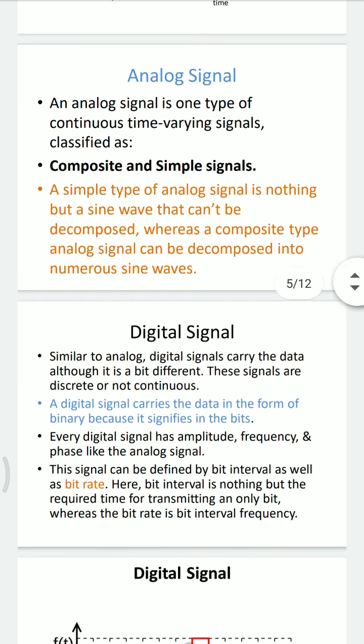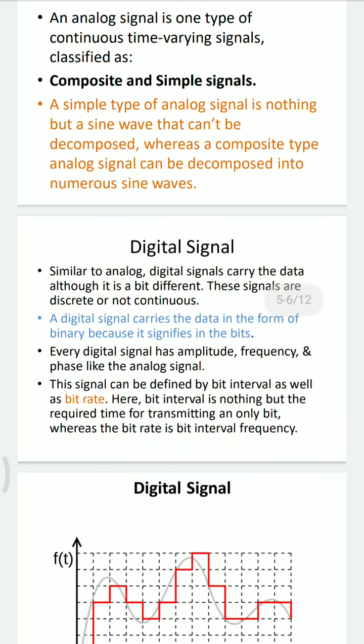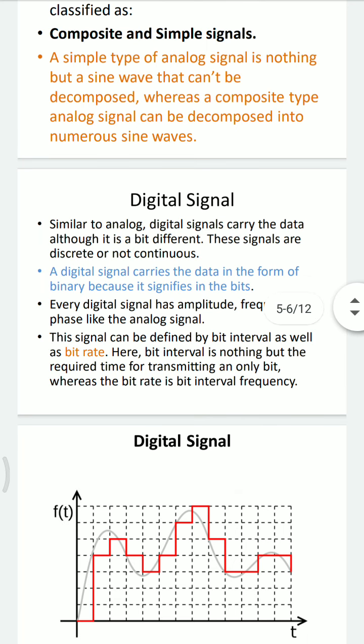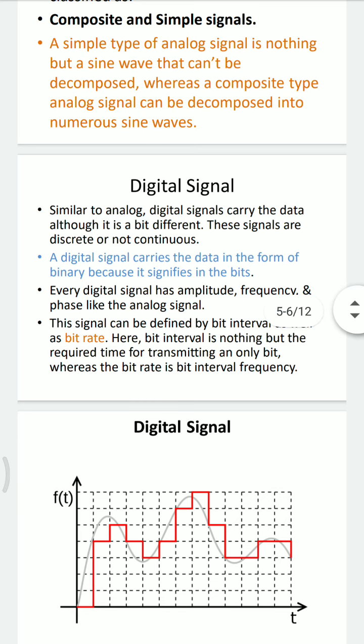Now we will discuss digital signal. Similar to analog, digital signals carry the data, although it is a bit different. In which way it is different? These signals are discrete, not continuous like analog.